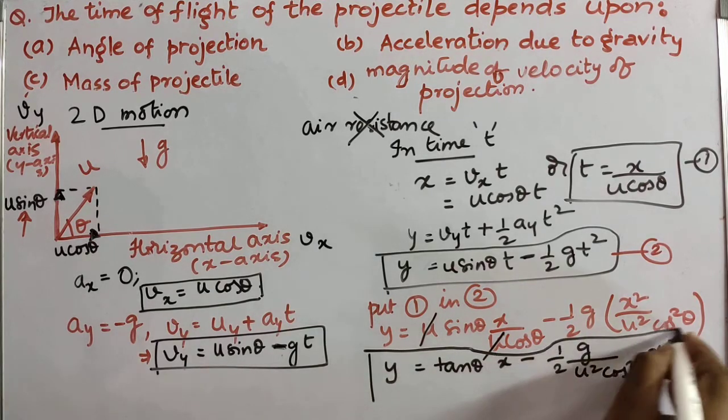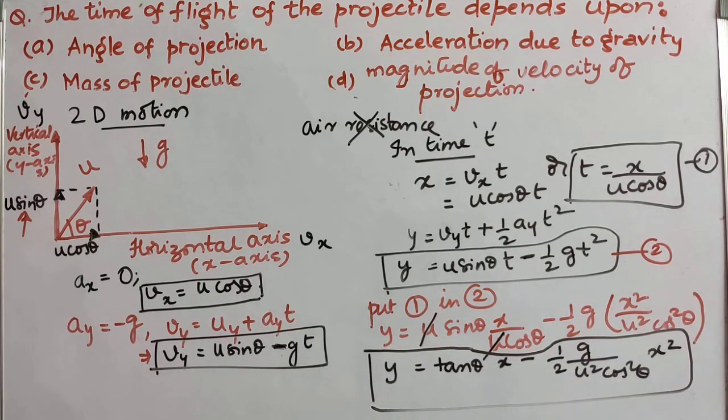So this gives the trajectory of the projectile. Trajectory is the path traversed by the projectile. If you look clearly, this equation is in the form y is equal to ax plus bx square. So what is the shape of the projectile?